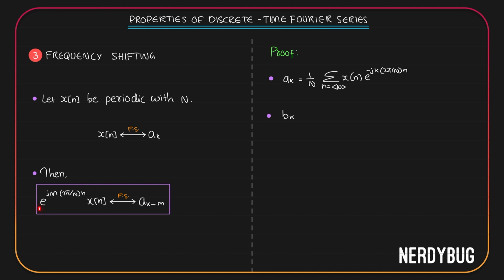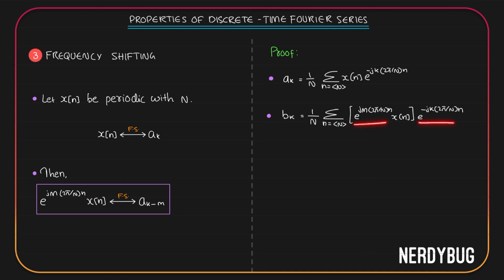So period of this function is also going to be n. So we can write bk is equal to 1 by the period n summation where n can take any n consecutive integer values. Function is e to the power j m 2 pi by n multiplied by x of n e raised to minus jk 2 pi by n.